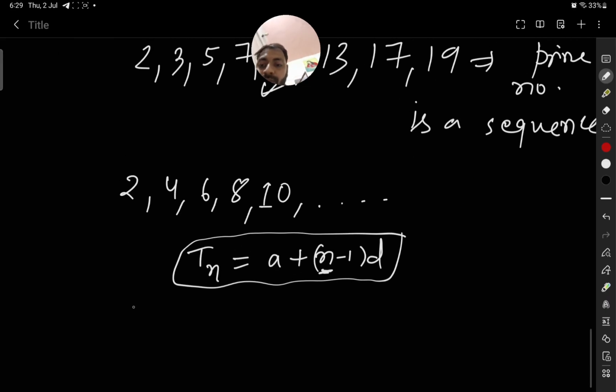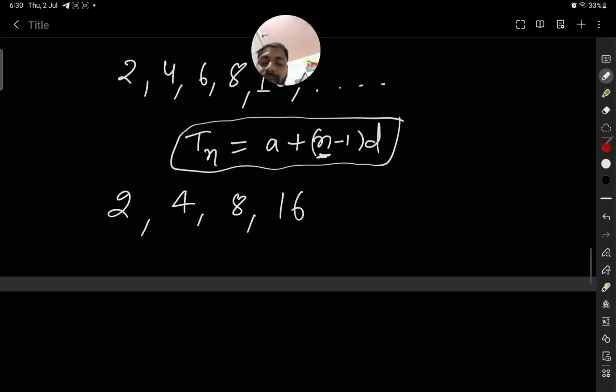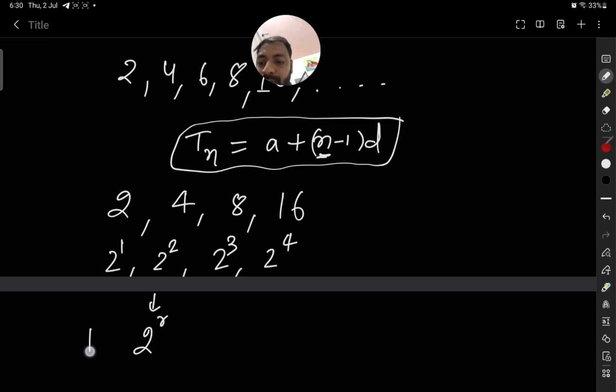Also here we have 2, 4, 8, 16. We can generate a formula for this one too: 2 to the power 1, 2 to the power 2, 2 to the power 3, 2 to the power 4. If we say the rth term is tr, then it is 2 to the power r.